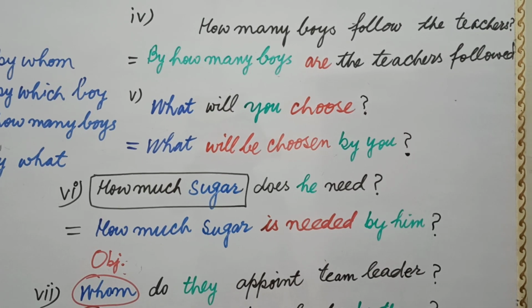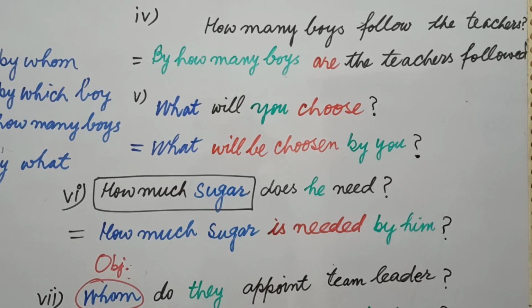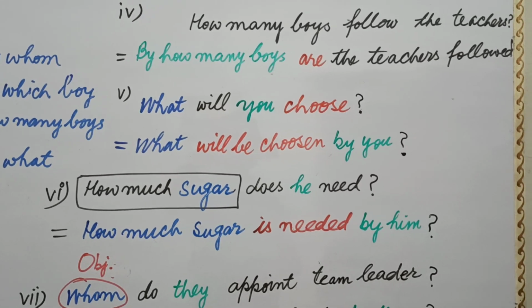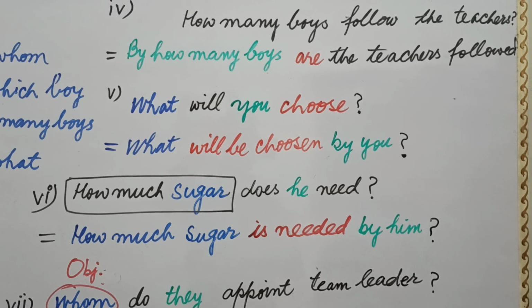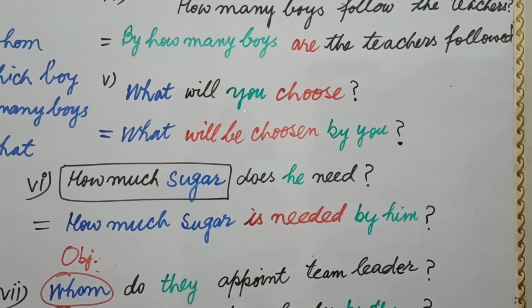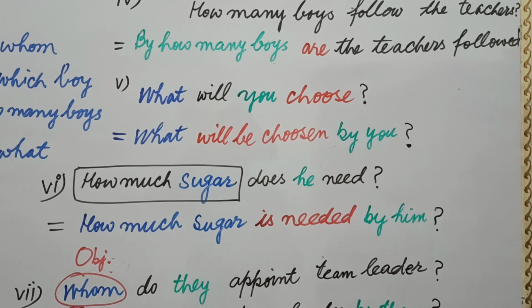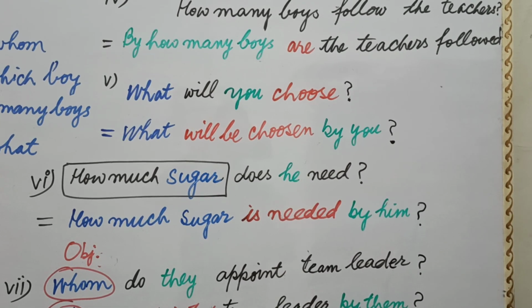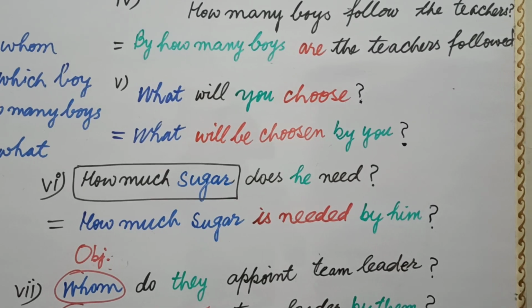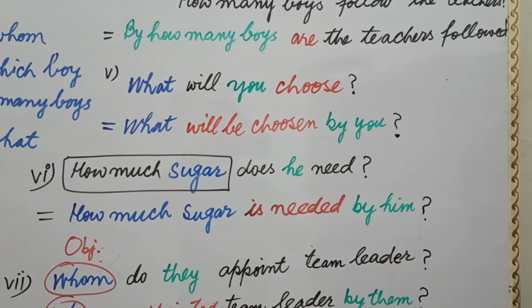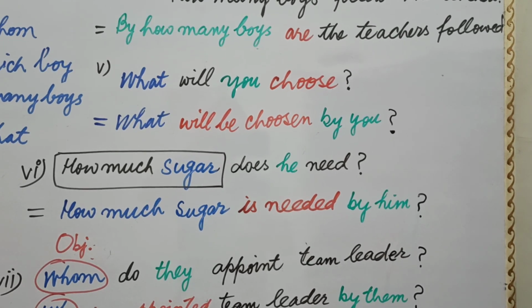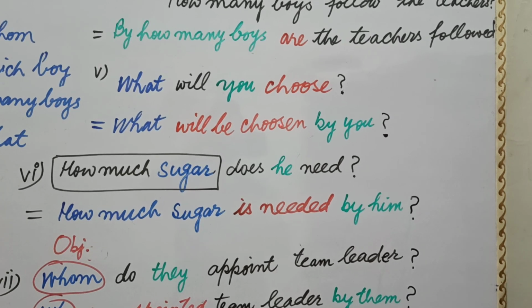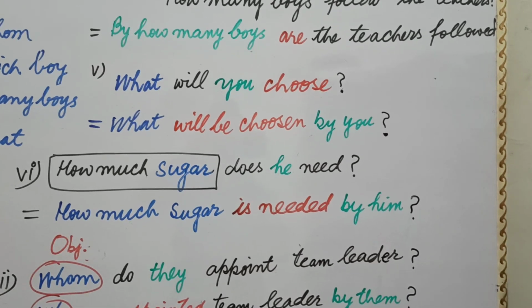Generally, when we change an active voice into passive voice, we put object in place of subject. Okay, now what is object here and what is subject? I have mentioned subject in green color and object in blue color. Now object is used after verb, but there is no object. In other words, object is what, and you have already written object what in the beginning. In this way, you will put you in the end of the sentence by you. Okay, choose will be chosen, you by you. So chosen, then chosen by you.